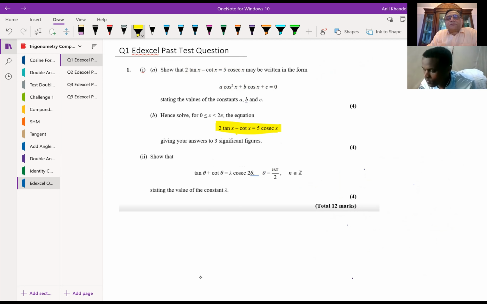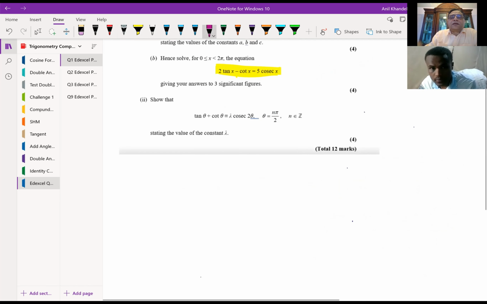So 2 tan x minus cot x equals 5 cosecant x. We'll follow the same process, which means we'll write tan in sine and cosine, right? So we have 2 tan x minus cot x equals 5 cosecant x.